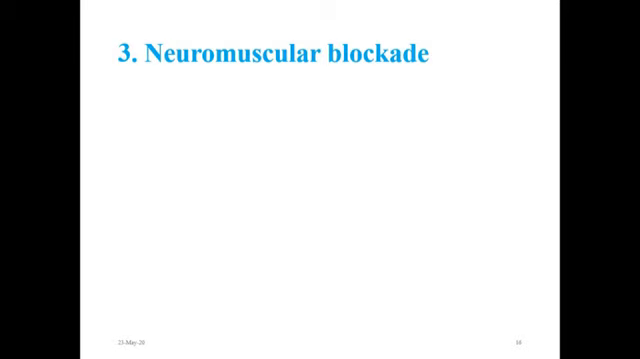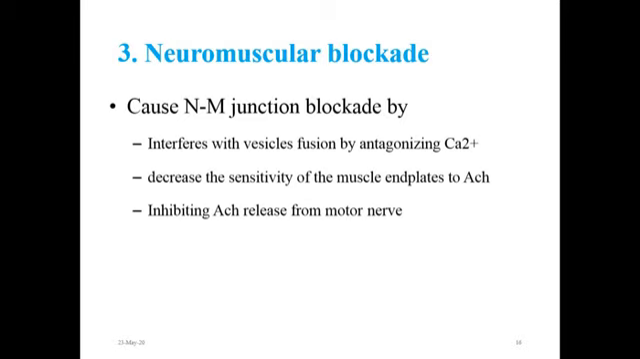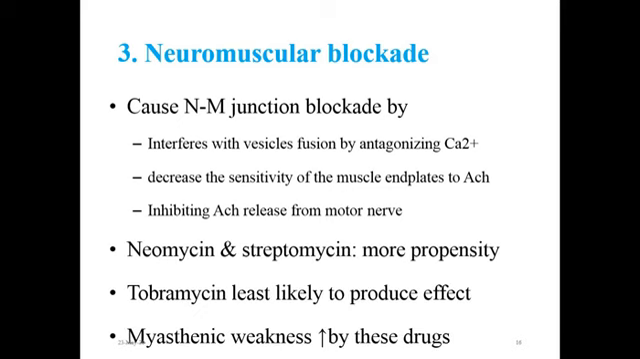Aminoglycosides can cause neuromuscular junction blockade by various mechanisms, like interfering with vesicle fusion by antagonizing calcium ions, decreasing the sensitivity of the muscle end plates to acetylcholine, and inhibiting acetylcholine release from the motor nerve. The effect of this action is not ordinarily manifested in the clinical use of these drugs, and it can be partially antagonized by the use of calcium salts.